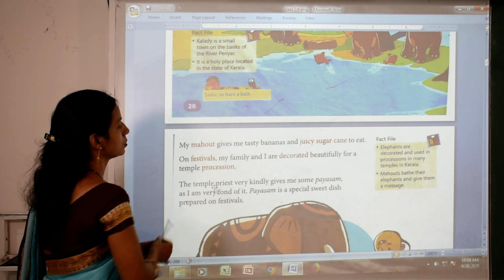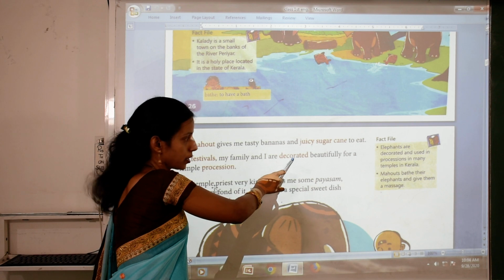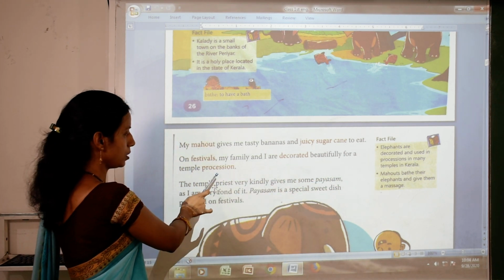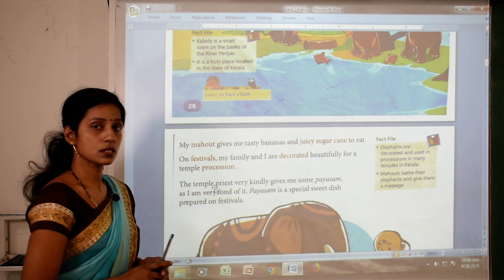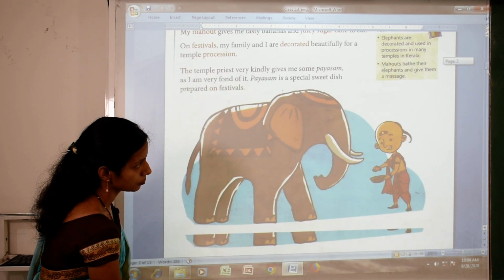On festival, my family and I are decorated beautifully for a temple procession. Festival means a particular event.